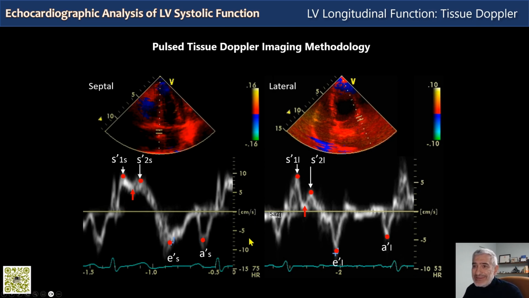Now it must be made clear that when we use this methodology, because we measure the annular velocities only at 2 locations, septal and lateral, and thus we omit the anteroseptal, the inferior, the posterior, and the anterior, we make an approximation of the global longitudinal function. We only measure 2 locations.